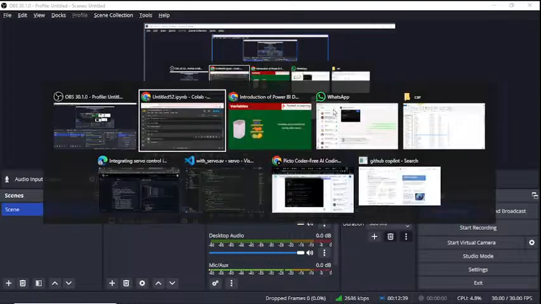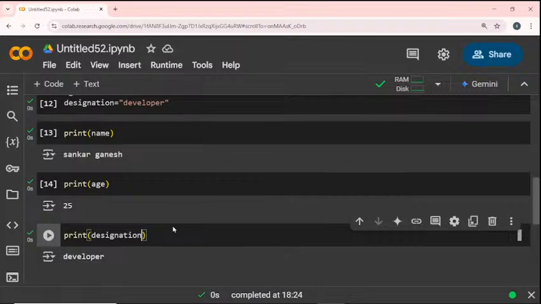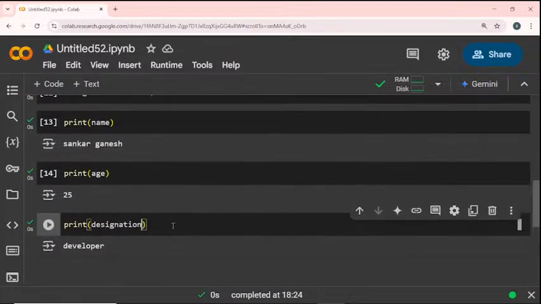Okay, wait a second. In Colab, a print statement is not needed. In some online editors, there is no need for the print statement; without the print statement, the variable will be displayed. But if you are using Python's IDLE, definitely you have to mention that particular variable name with the print keyword. Without the print keyword, there will be no output.